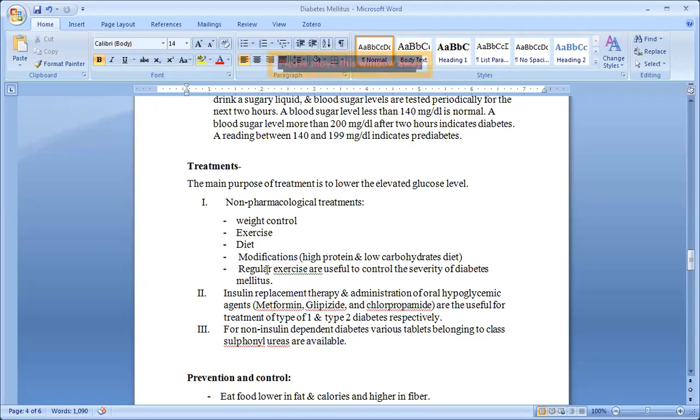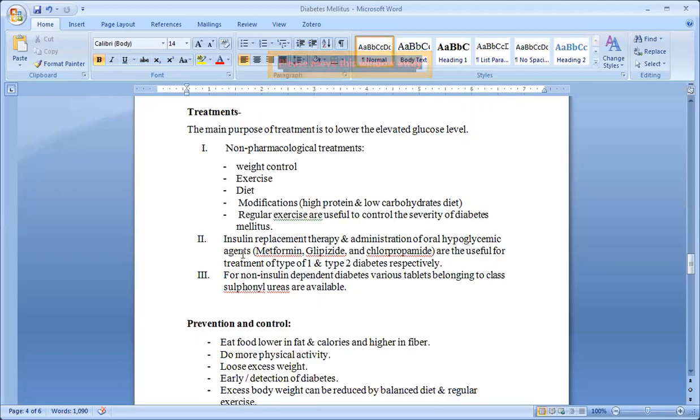Regular exercise is useful to control every disease, so that with diet and regular exercise you will feel healthy, okay?